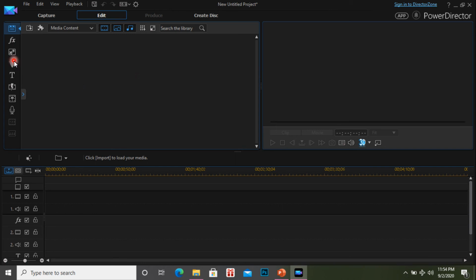Okay, step one, first we want to select all the files we need for editing. So a small tip: before editing, collect all the required files, maybe image, video or audio, and store all the files in a single folder. Don't keep your files in multiple folders, because it's very difficult to use, so keep all the files in a single folder. Suppose you can separate files, maybe audio files, video files or image files. But don't make too many folders, it's more difficult for you.